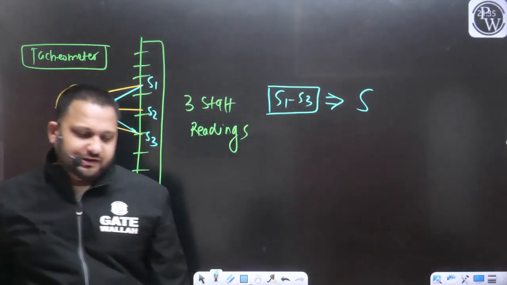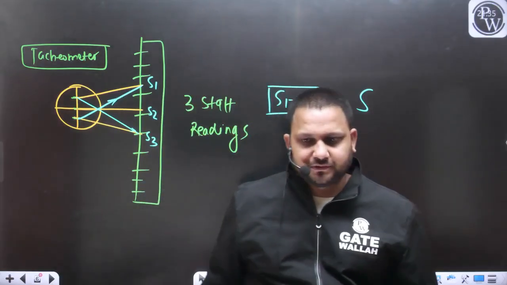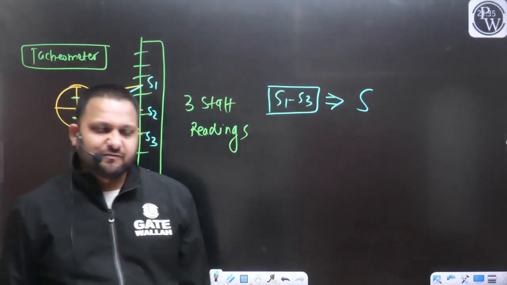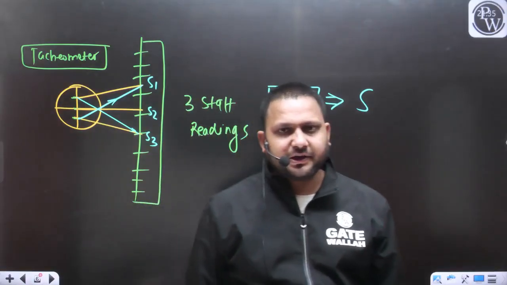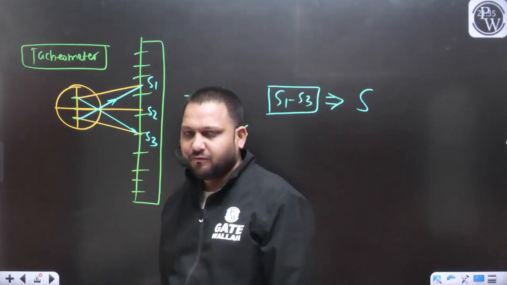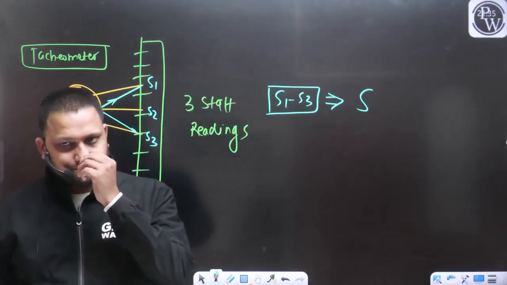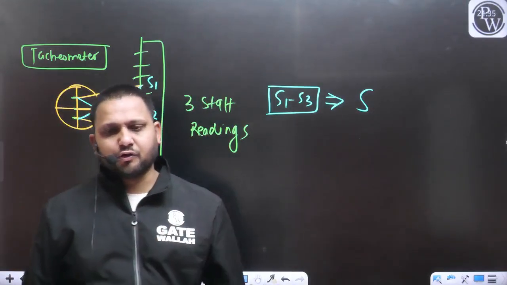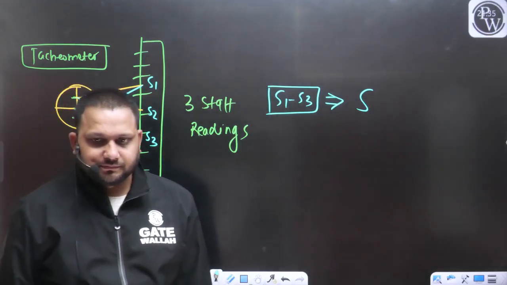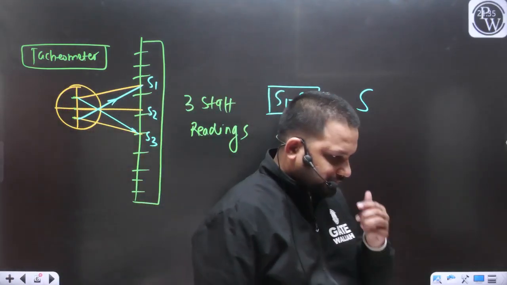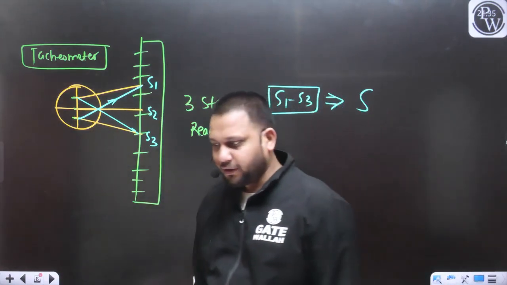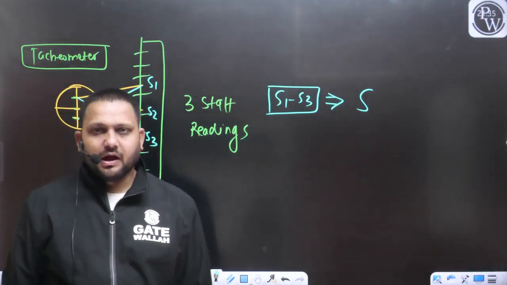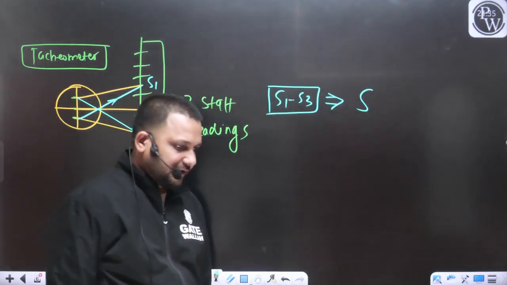Is the discussion till now clear to everyone? Everyone please confirm in the chat box. Till now we have discussed where we are going to use tacheometry, what is tacheometry, what is the tacheometer, and what is the difference between the theodolite and the tacheometer. These points we have covered till now. I hope the discussion till now is clear to everyone.